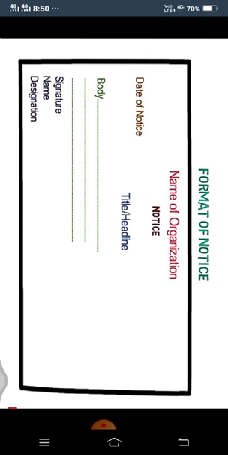After it, we have to write the body of the notice. Then we have to write our signature, then our name and designation. Don't forget to mention your designation. We have to write signature, name and designation on the LHS, left hand side only.